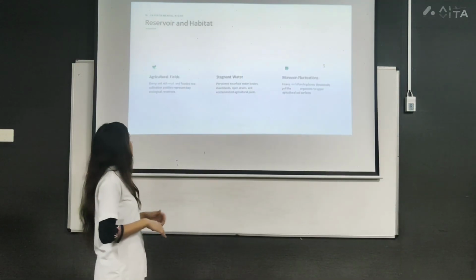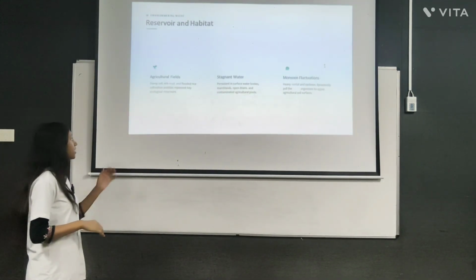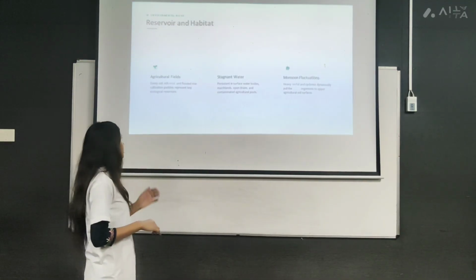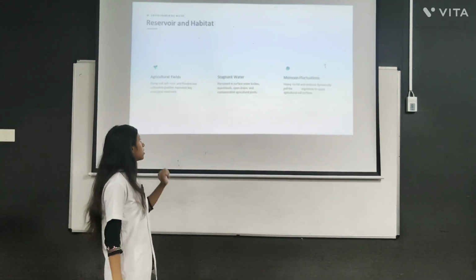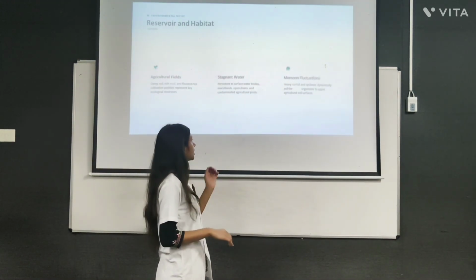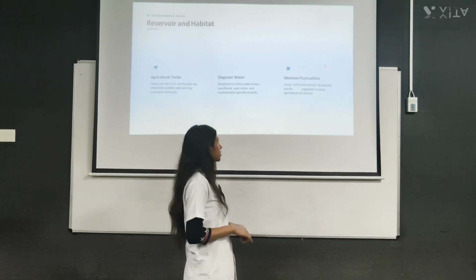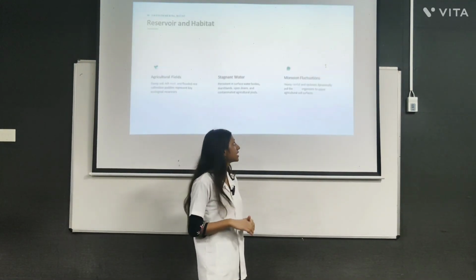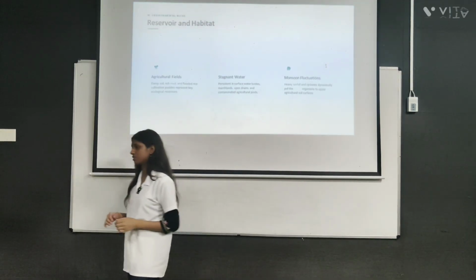The habitat of this bacterial infection is the agricultural field, which includes damp soil, rich mud, and flooded rice cultivation paddies, representing a key ecological reservoir. It is also present in stagnant water, persistent in surface water bodies, marshlands, open drains, and contaminated agricultural pools. Next is monsoon fluctuations. When there is heavy rainfall, cyclones dynamically pull the organism to upper agricultural soil surfaces.